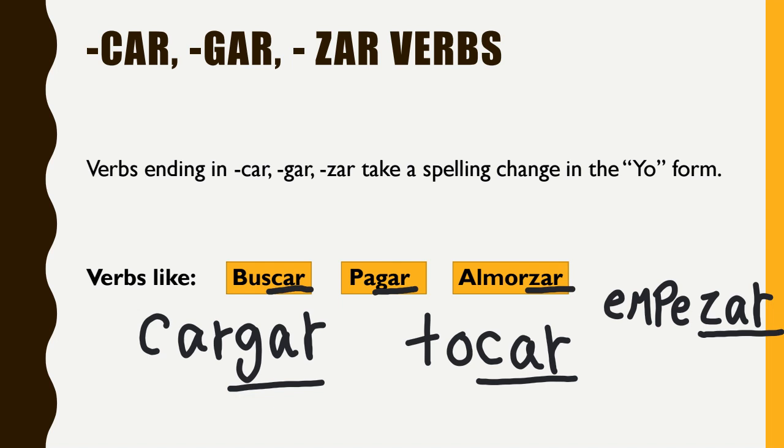So here's what pirate verbs do. They take a spelling change. And they take a spelling change in the yo form of the verb. So in the next slide, I'm going to show you how any of these verbs like that I've listed here, buscar, pagar, almorzar, cargar, tocar, empezar, there's a whole bunch of others. All of these verbs, when they're in the preterite tense, so when you're using them in the past tense, they all end up taking a slight spelling change, but they only do that in the yo form.